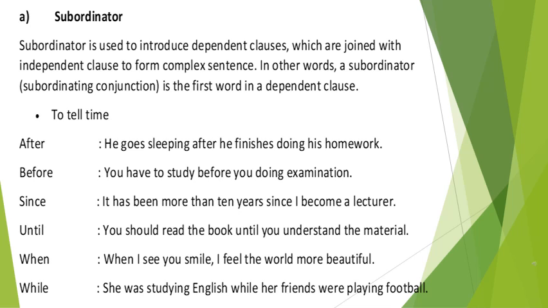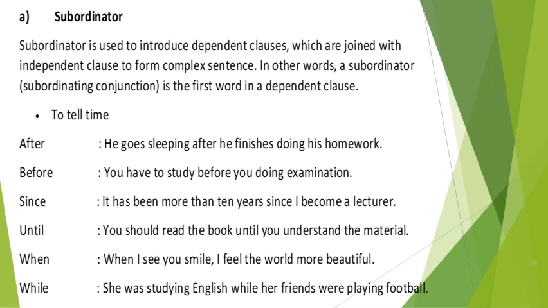Let's move to when. When I see you smile, comma, I feel the world more beautiful. Here we start with subordinator at the beginning of the sentence. So the first clause is called a dependent clause. And we use comma here after the dependent clause, and then the main clause or the independent clause. Here I feel the world more beautiful.